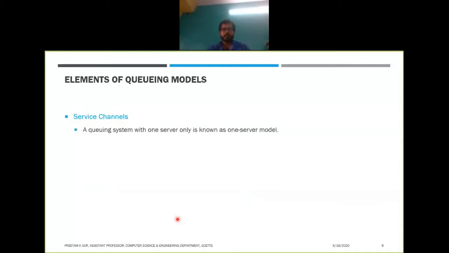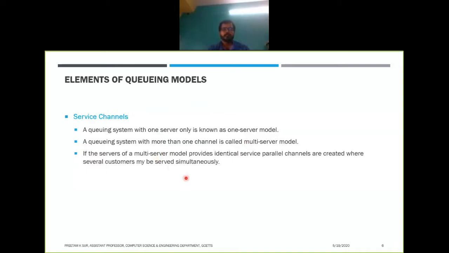Next is the service channel. A queuing system with one server is known as a one server model, and a queuing system with more than one channel is called a multi-server model. In our syllabus we will have only the one server model. We do not have the multi-server model in our syllabus. If the servers of a multi-server model provide identical service, then parallel channels are created, where several customers may be served simultaneously.